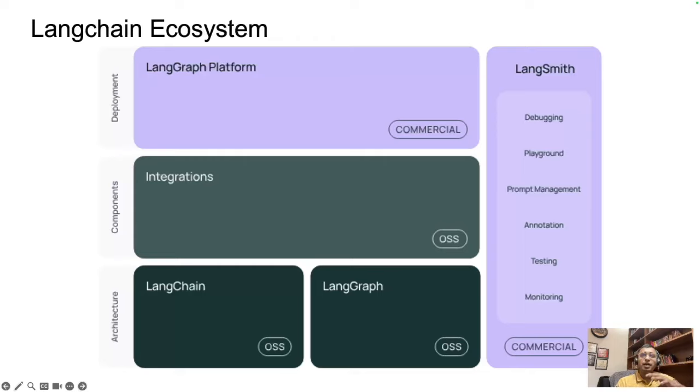Then the deployment platform. Although we can have different deployment models for Langchain applications, if you're going to Azure, you can use an AKS-based structure, but Langchain also provides its own LangGraph platform. So if you built your application and need to deploy it, and you don't have a readily available platform, you can use LangGraph as a platform. This comes in as a commercial offering, so that can be utilized there.